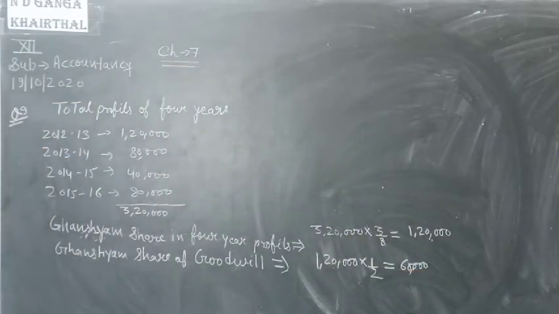Amount is 60,000. Clear? Share of goodwill done, now calculate the gaining ratio.